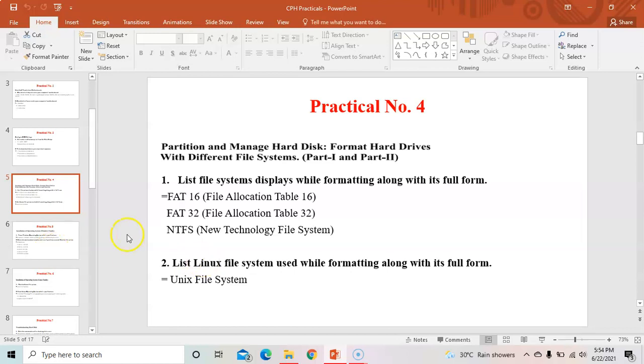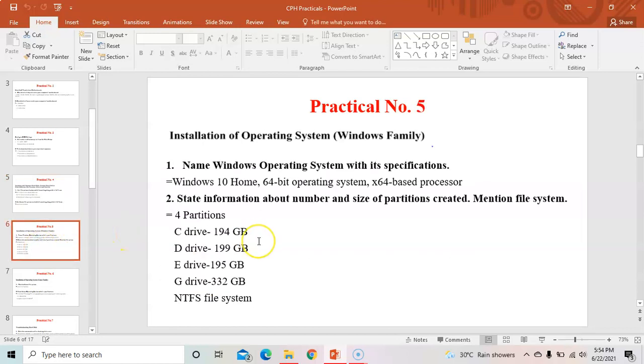Now the next practical is installation of operating system. So as we know, what is operating system? Operating system is used to handle your computer, right? Copy, paste, file operations, storing the data, copying the data, pasting the data, creating a new file, then storing the data in a file. All those operations will be done by the operating system.